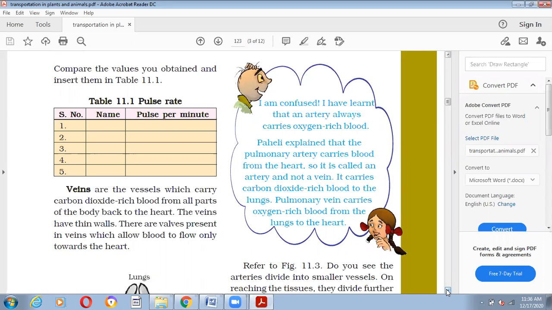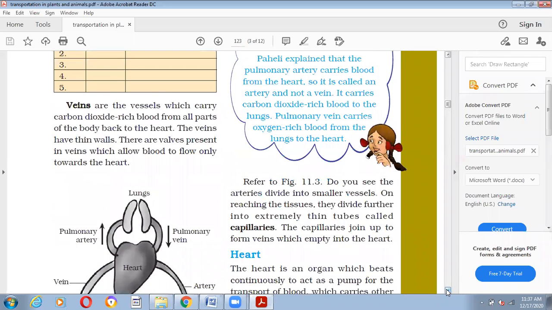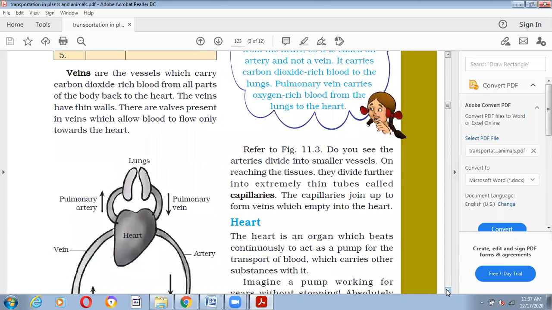Veins are the vessels which carry carbon dioxide rich blood from all parts of the body back to the heart. Right? The veins have thin walls. They are situated just under the skin. These can be easily seen as greenish blue tubes on your hands and legs. They carry carbon dioxide rich blood from different parts of the body to the heart. There are valves present in veins which allow blood to flow only in one direction. That's why they are unidirectional. They always allow the blood to flow in one direction only.